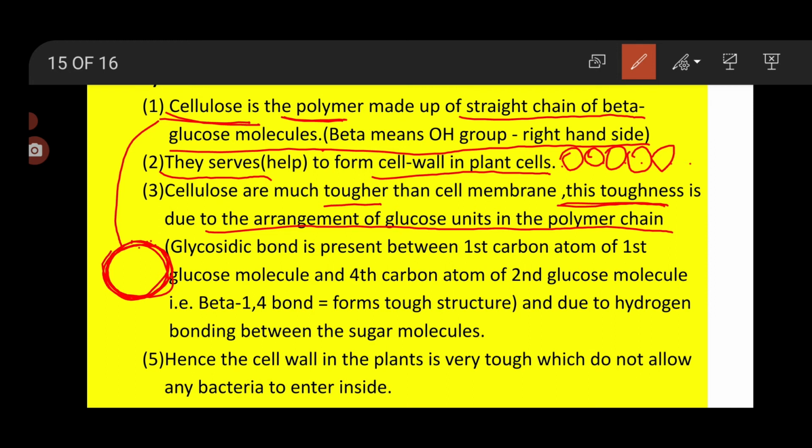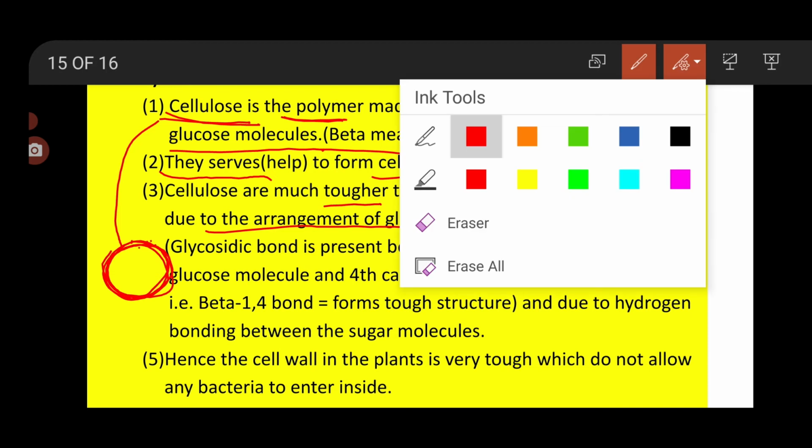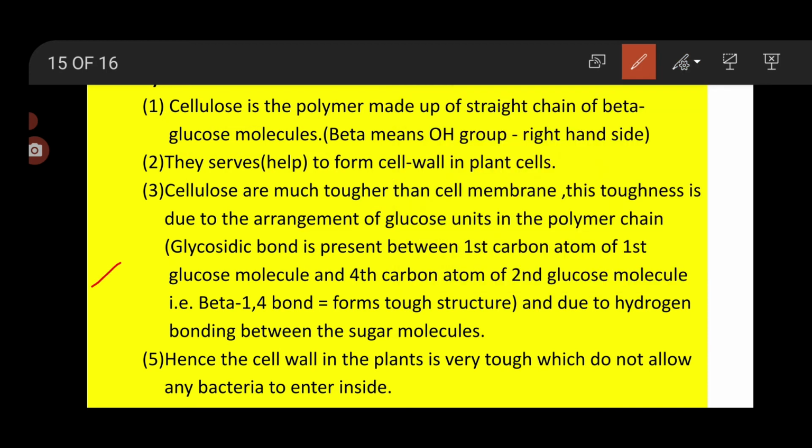Just see, the glycosidic bond is present between the first carbon atom of the first glucose molecule and the fourth carbon atom of the second glucose molecule. See what it means. Suppose this is the first glucose molecule, the bond is present. Suppose this is the first carbon atom and this is the fourth carbon atom. 1, 2, 3 and 4.